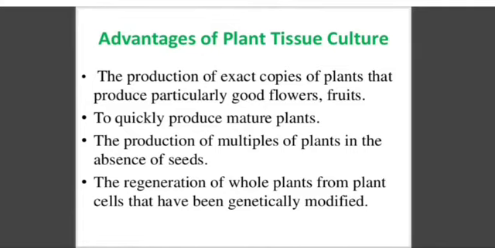We select the cell, modify the gene in the cell, and after that we culture those cells and grow the plant by plant tissue culture, so that plant is a modified plant. From this technique we get the advantages of plant tissue culture in the field of agriculture.